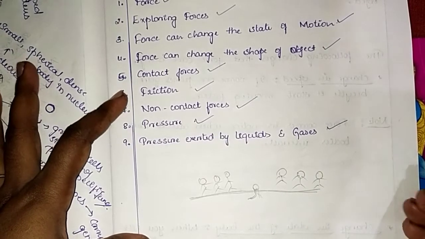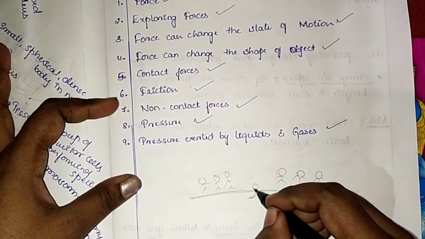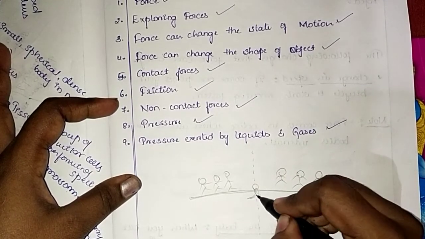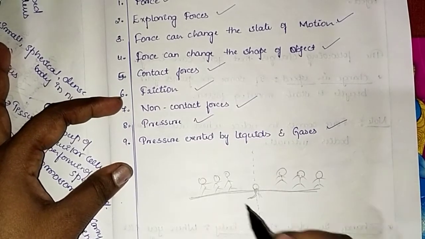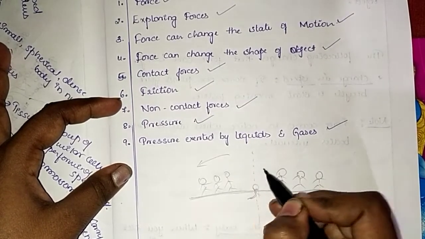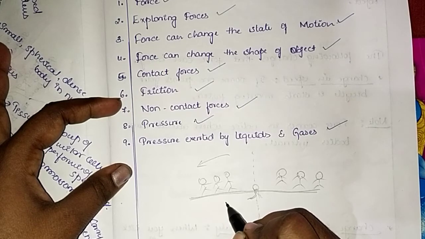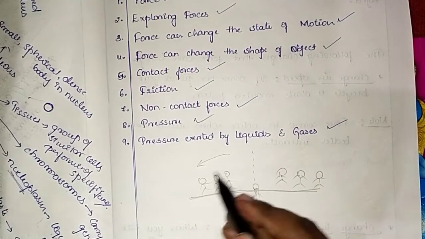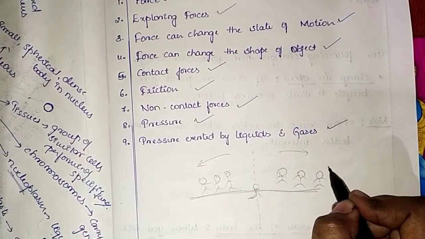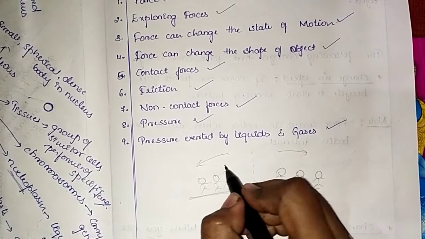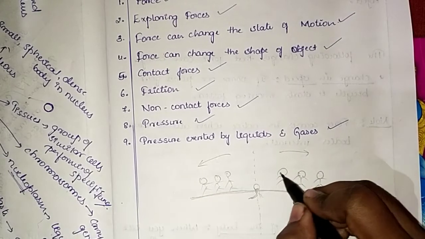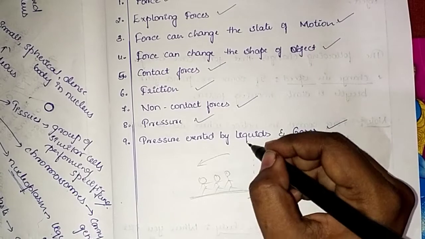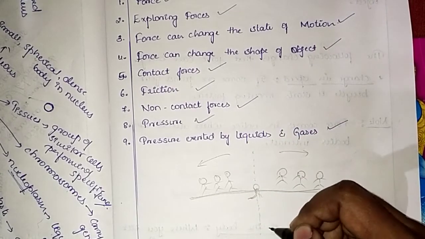This will be the knot at the middle, and this will be the origin line. This team will be pulling the rope towards their team, and this team will be pulling to their side. So they are exerting their force, and even this team is exerting their force. This is an example for force.